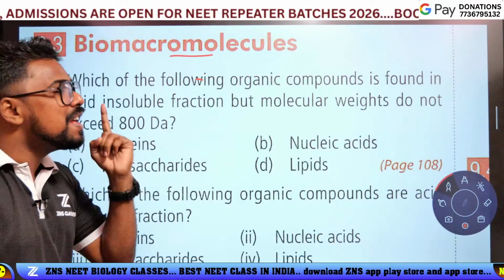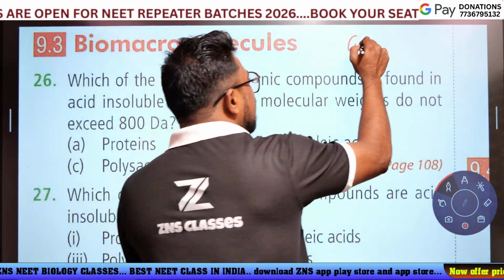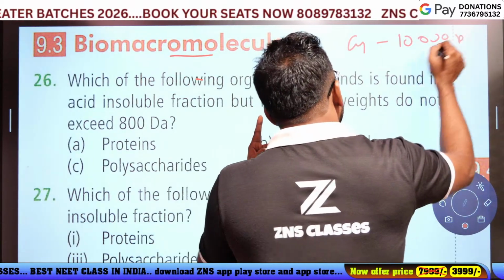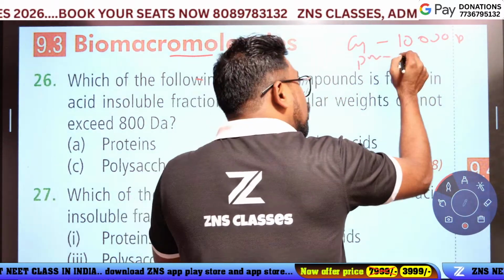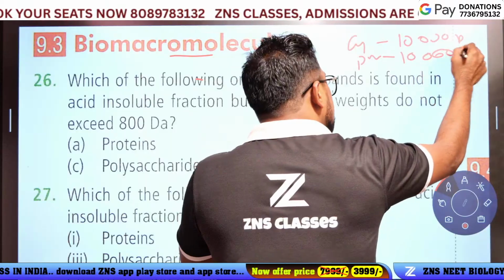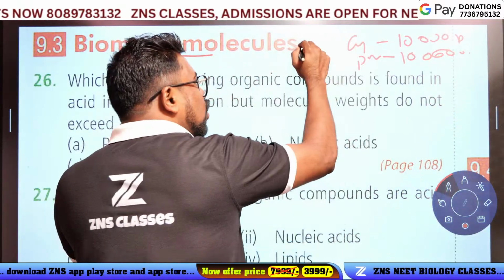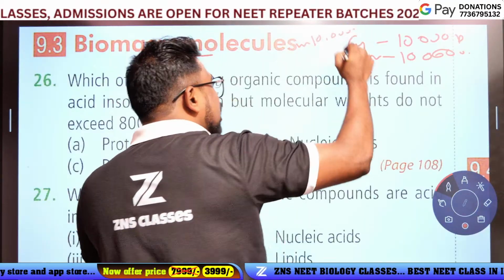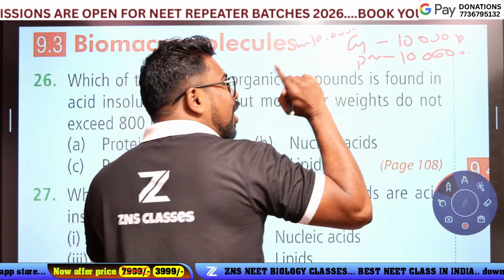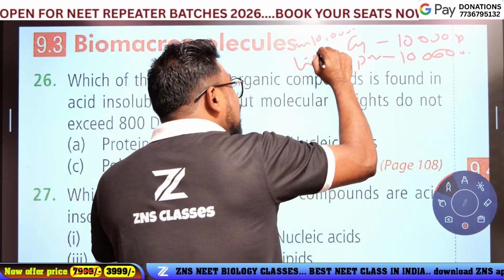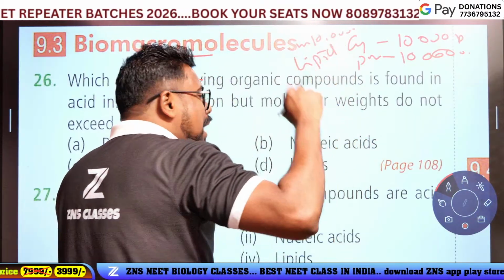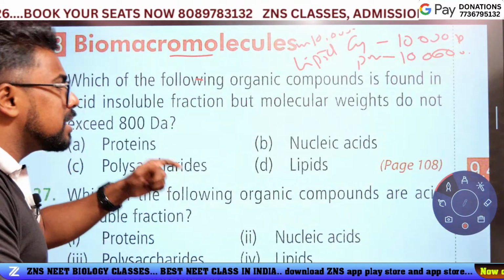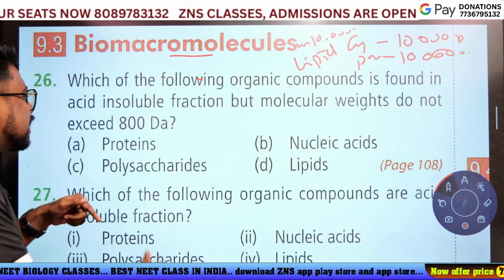First of all, carbohydrate, the molecular weight is above 10,000 Dalton. The protein, the molecular weight is above 10,000 Dalton. The nucleic acid, the molecular weight is above 10,000 Dalton. But one, it's a lipid. Lipid is actually present in acid insoluble fraction, but the molecular weight does not exceed 800 Dalton.